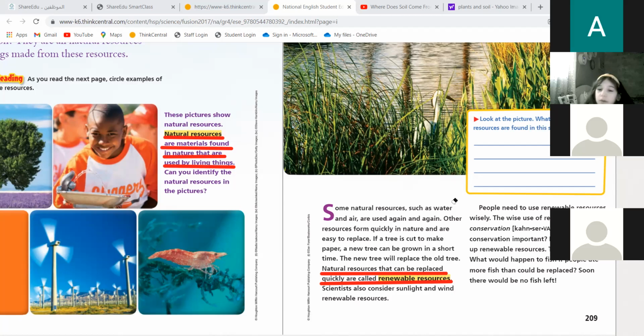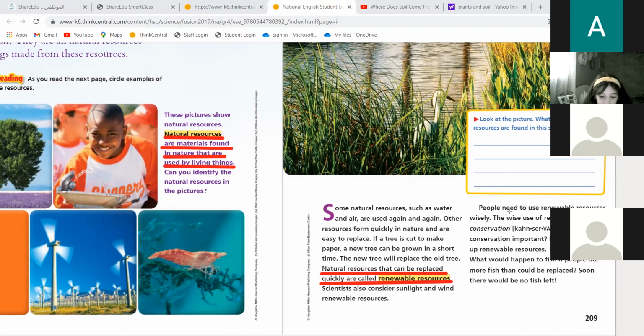How should we use these resources? Should we use them madly and insanely, cutting papers all the time, or what should we do about it? We should use them wisely.